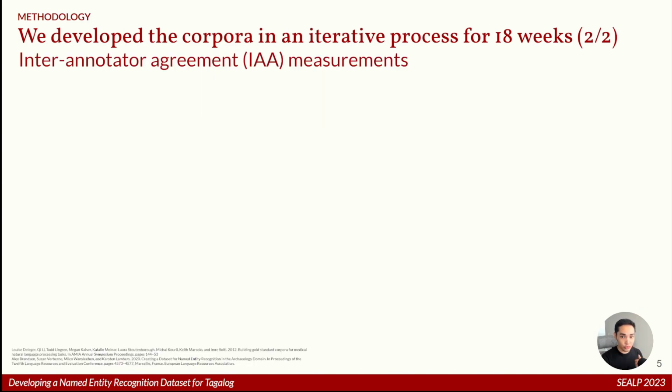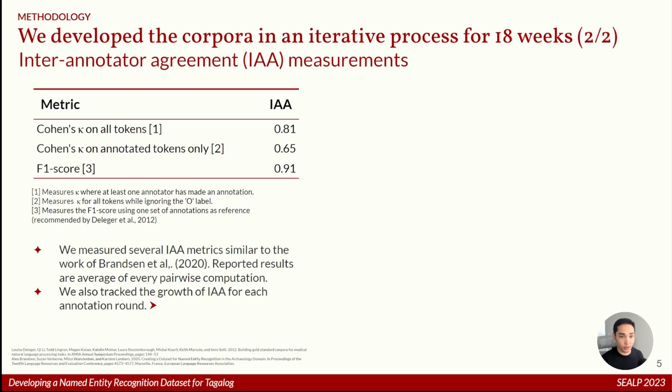So I want to talk a bit about how we computed our inter-annotator measurements. For us, we think that kappa isn't really the best measure for NER because it requires a certain number of negative cases, and usually this is not known for the named entity task. The usual solution that we see in literature is to compute kappa on all tokens. So that's the first row you see on the table.